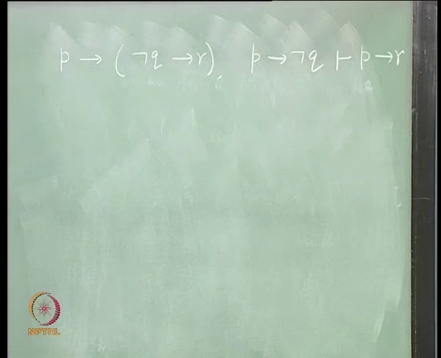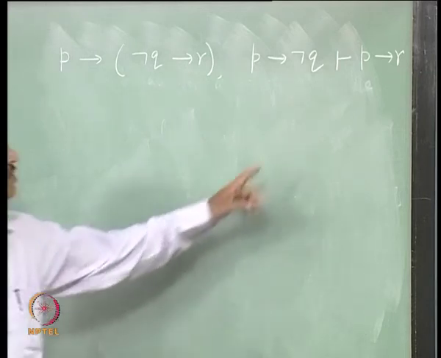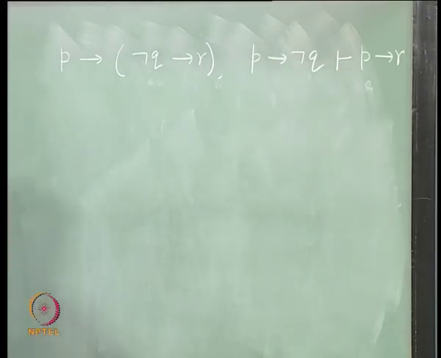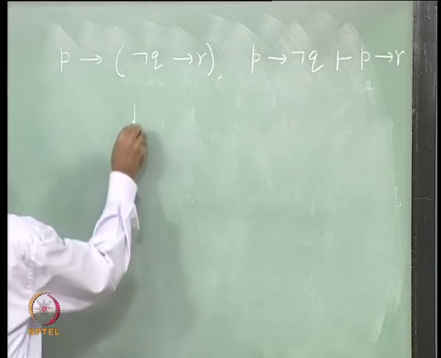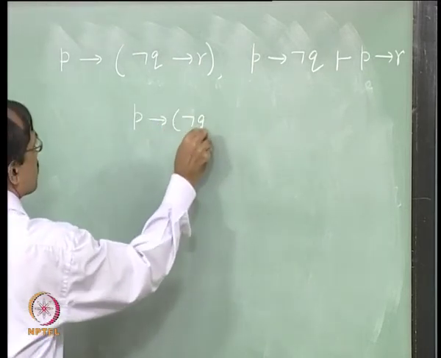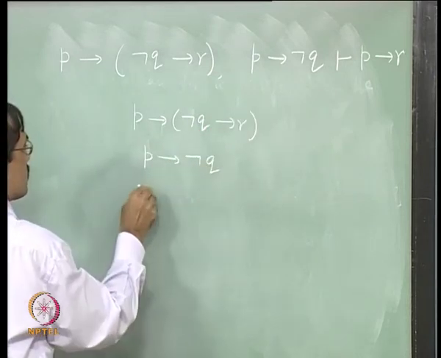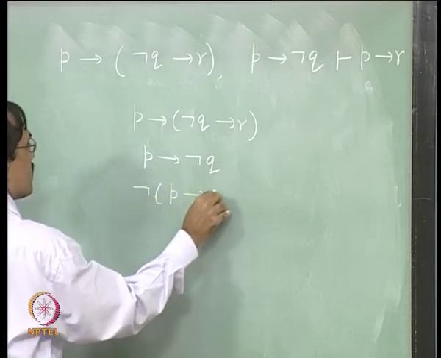So, let us see whether this happens or not. In fact, you should have PT here, right, as a subscript. In PT only we are deciding. So, that means sometimes we will say that sigma entails W has a tableau proof, okay, that is also used. Now, how to proceed? We simply start with sigma union not W. So, P implies not Q implies R, P implies not Q, not of P implies R.